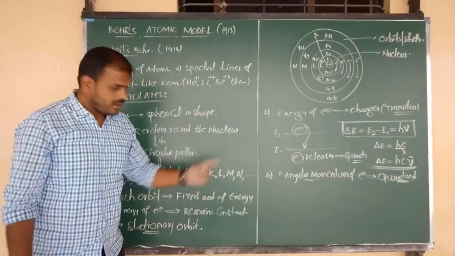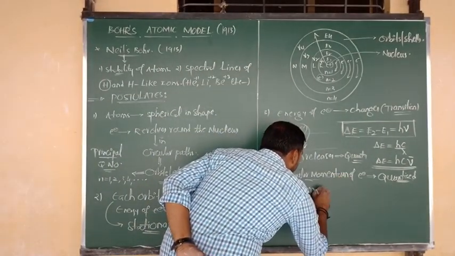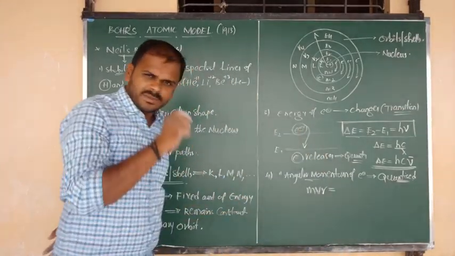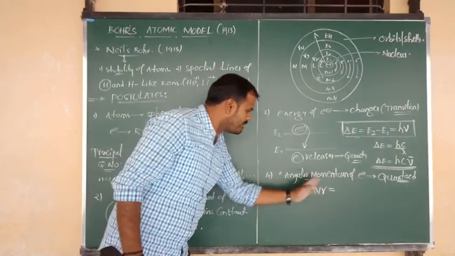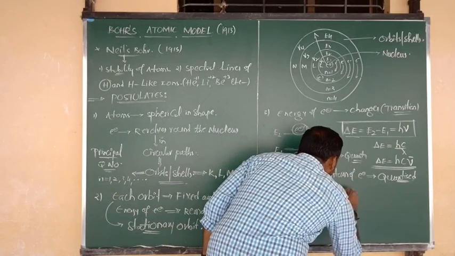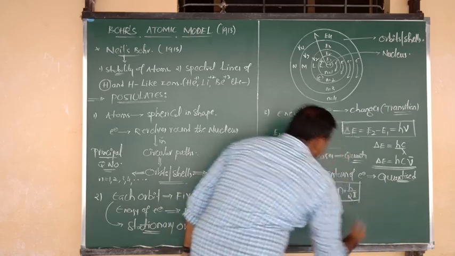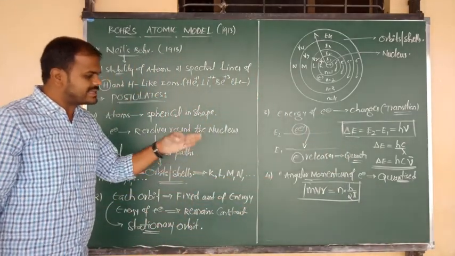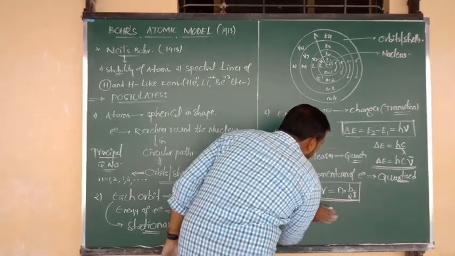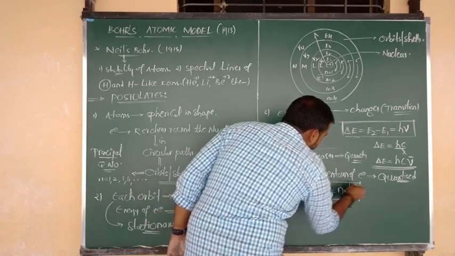Based on that concept, he has given a formula. The formula of angular momentum is MVR. What is meant by MVR? MVR means angular momentum. So angular momentum MVR equals n into h by 2 pi. This is your formula. You have to focus a lot, it is very important. What is the meaning of this formula?